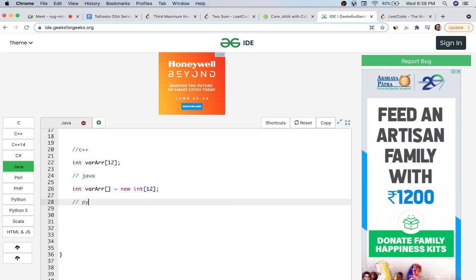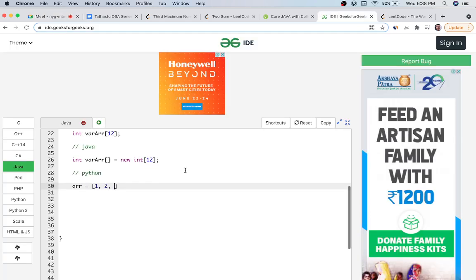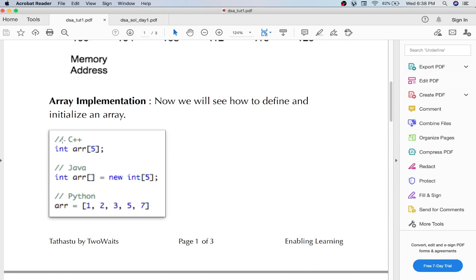In Python, there is no array as such. We only use a list and we work on it like it's an array. So an empty array is defined like this. You don't have to define any size. You can also define it if you like, with a star, etc. 1, 2, 3. That's how you define an array in different languages. This is how we define an array in C++, in Java, and in Python.